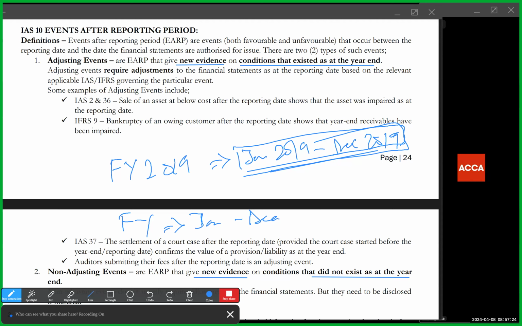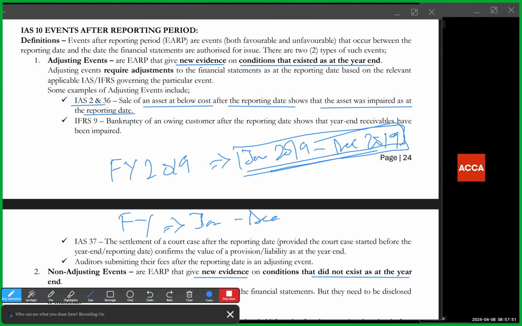Now let's look at an example. For inventories or impairments, if you sell an asset below cost after the reporting date, it shows that that asset was actually impaired as at the reporting date. In practice, there could actually be new events that took place after the reporting date that made them sell below cost. In such cases, it is a non-adjusting event.